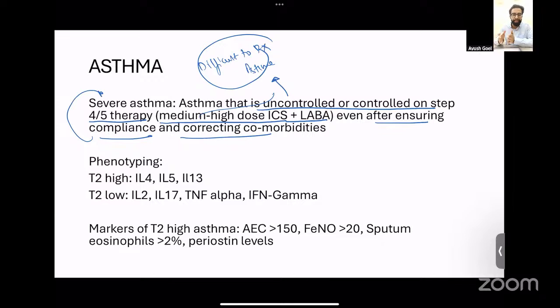So there's a difference between difficult to treat and severe asthma. Difficult to treat asthma is uncontrolled on step 4, step 5. Then we check for compliance. We correct the comorbidities. If the asthma still remains uncontrolled, it is known as severe asthma.